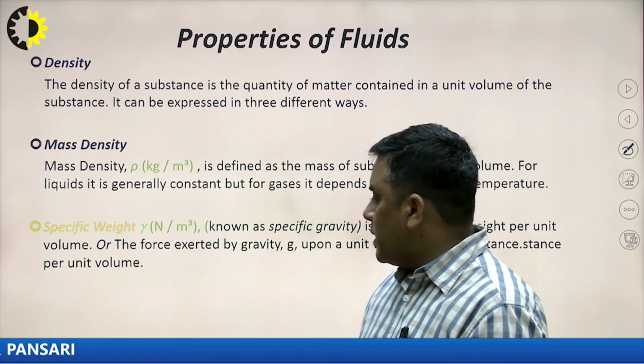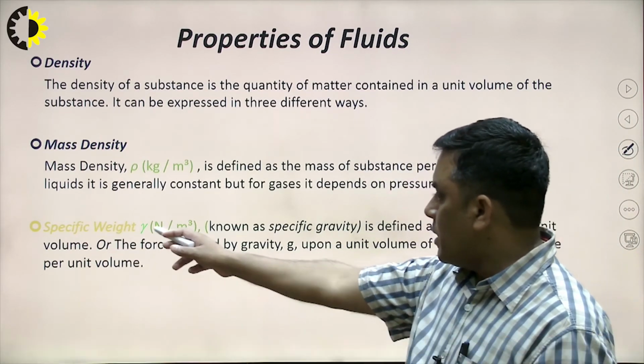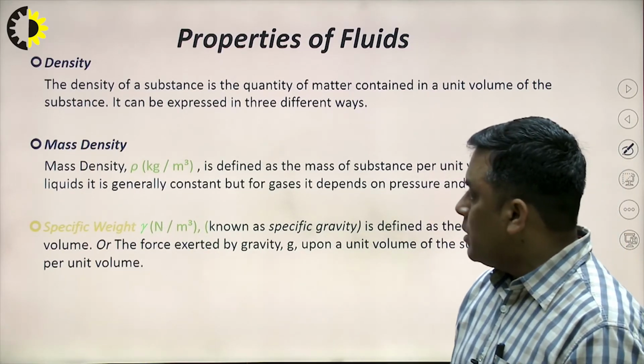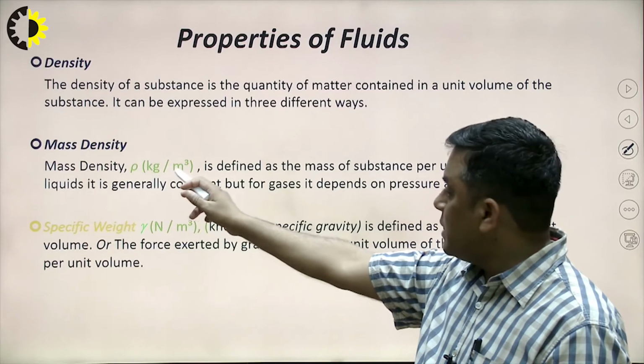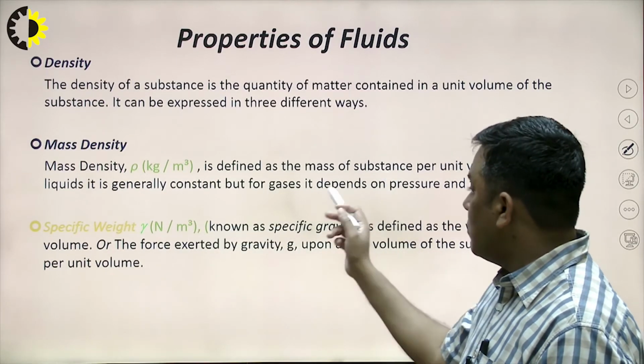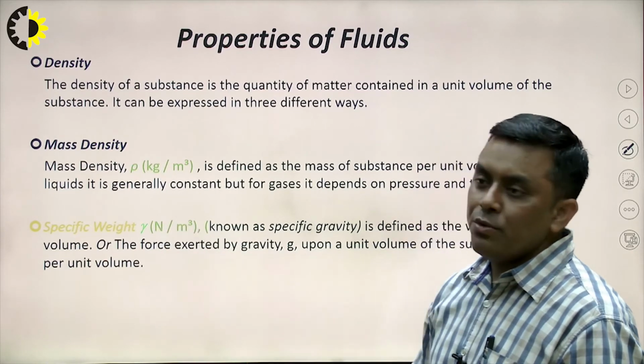Specific weight is another term, denoted by gamma. Its unit is Newton per meter cube, and the unit of mass density is kilogram per meter cube. Mass per unit volume is the mass density, whereas here I am talking about the weight per unit volume.